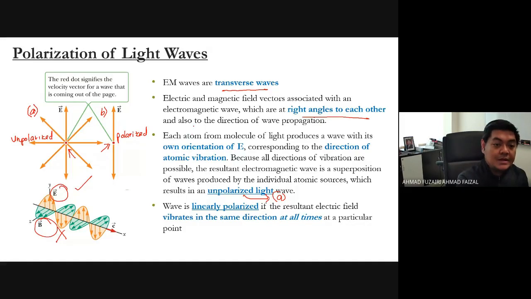For polarized light, it vibrates up and down. But for unpolarized light, it vibrates in all directions. So that is the difference between unpolarized and polarized light.